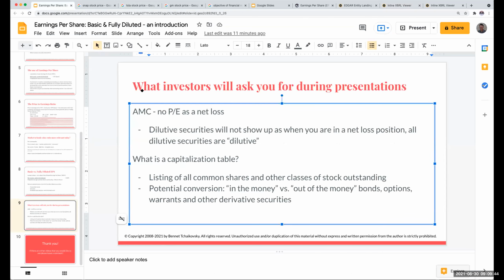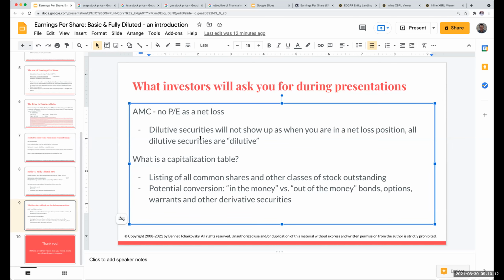Why is this so important for an investor? If I own 10% of a company, do I want to know if there are other dilutive shares, meaning that I own 10% today and tomorrow I only own 5%? Dilution is a huge issue for investors.